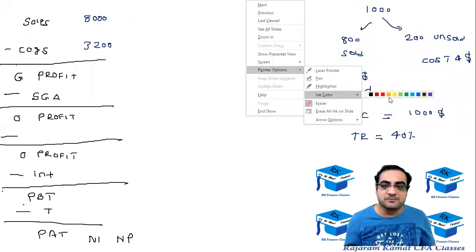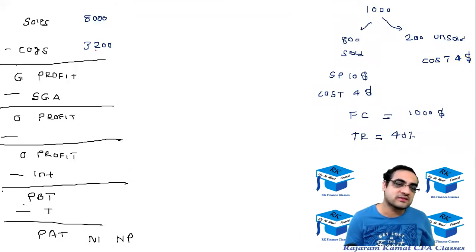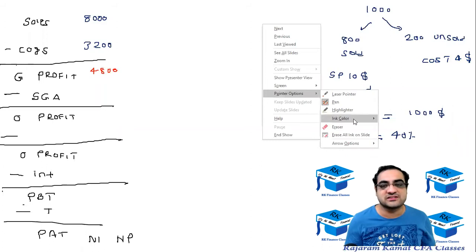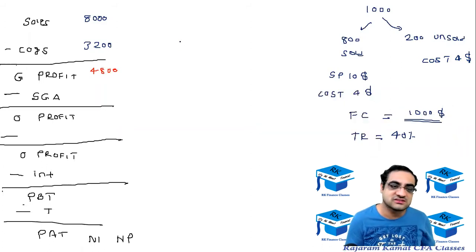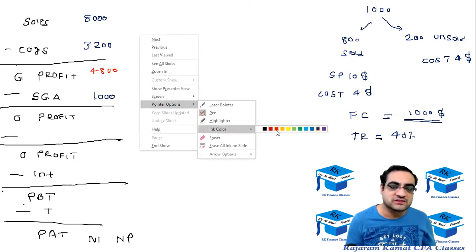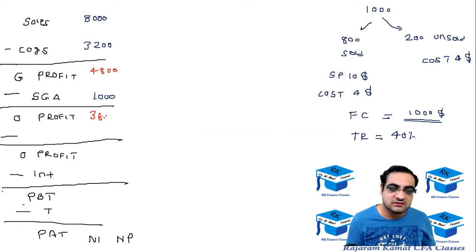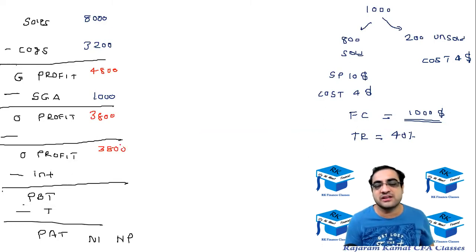So the first figure of profit that we got was 4,800. From that, we'll subtract the SGA cost, which Saptarshi told me was $1,000. With that, we'll get the operating profit of $3,800. That mystery thing right now, I'm leaving it. Still, it becomes $3,800.